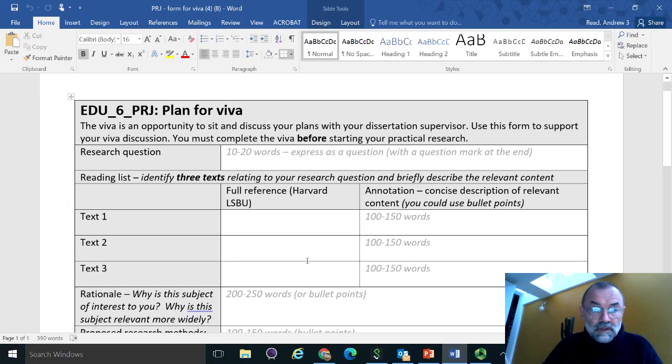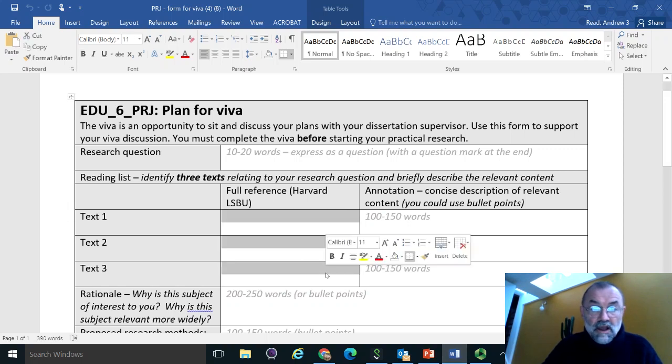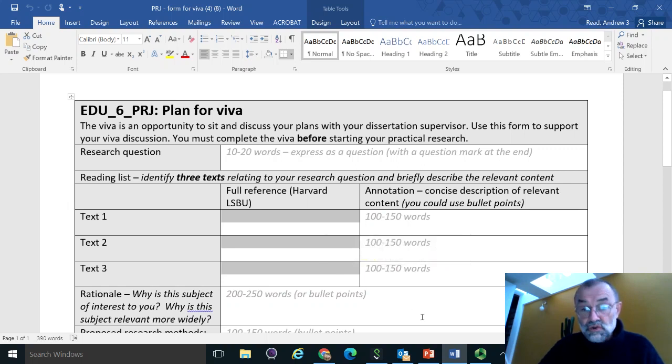In the column with the heading Full Reference Harvard LSBU, you do need to put in the full reference for the journal article or the chapter or the book or the government document, etc., that you are referring to, because your dissertation supervisor will need to check that you understand how to write full references. It's an opportunity for us to check that and to give some feedback to you if you haven't worked that out yet.